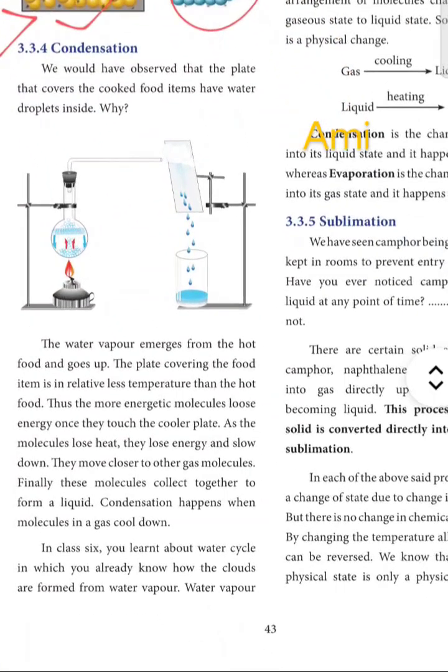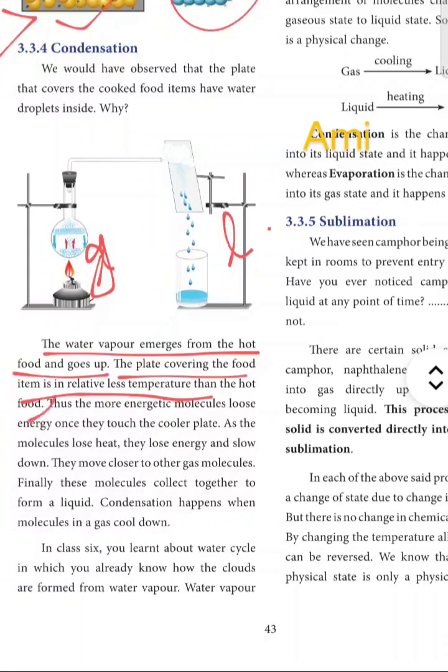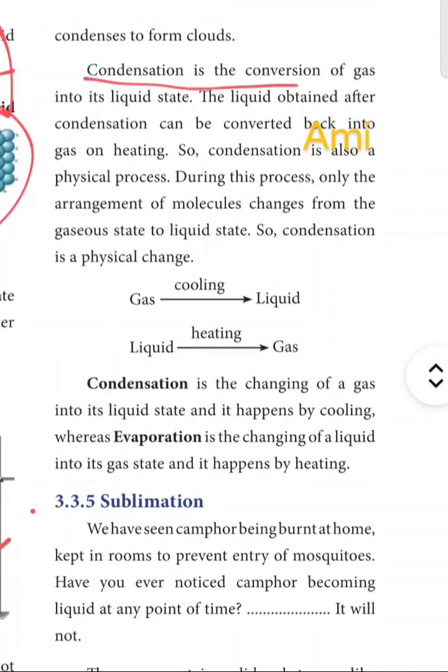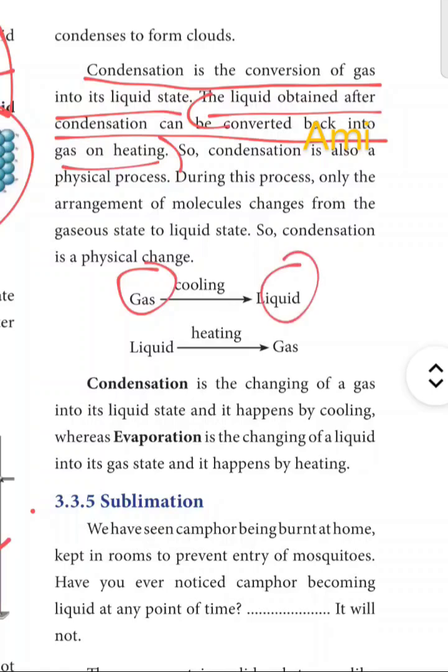Now the process of condensation, where a gaseous state is condensed to form the liquid state. The water vapor emerges from the hot food and gets onto the plate covering the food item, which is at a relatively lower temperature than the hot food. Thus the more energetic molecules lose energy to the cooler surface. Condensation happens when molecules in a gas cool down. This is about the water cycle. So condensation is the conversion of gas into its liquid state. The liquid obtained after condensation can be converted back on heating. So gas to liquid is condensation, whereas liquid to gas is evaporation or vaporization.